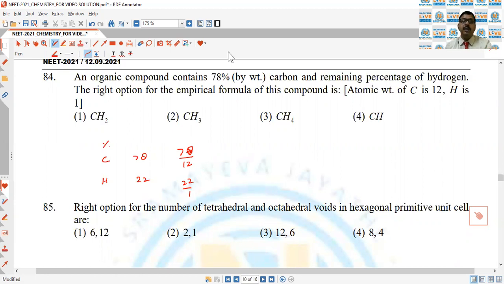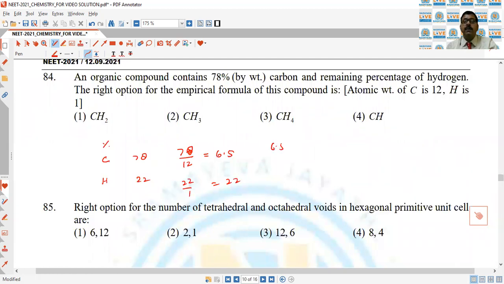So 78 divided by 12 is around 6.5, and this is 22.